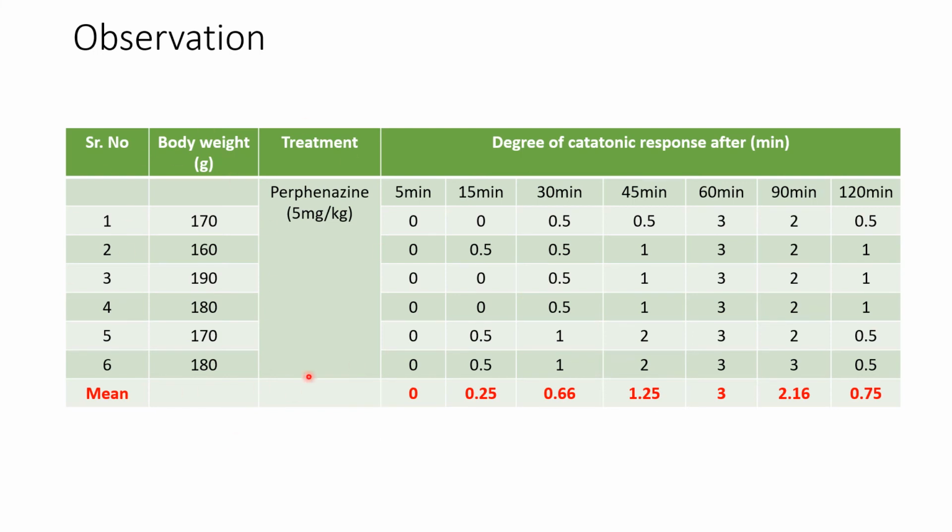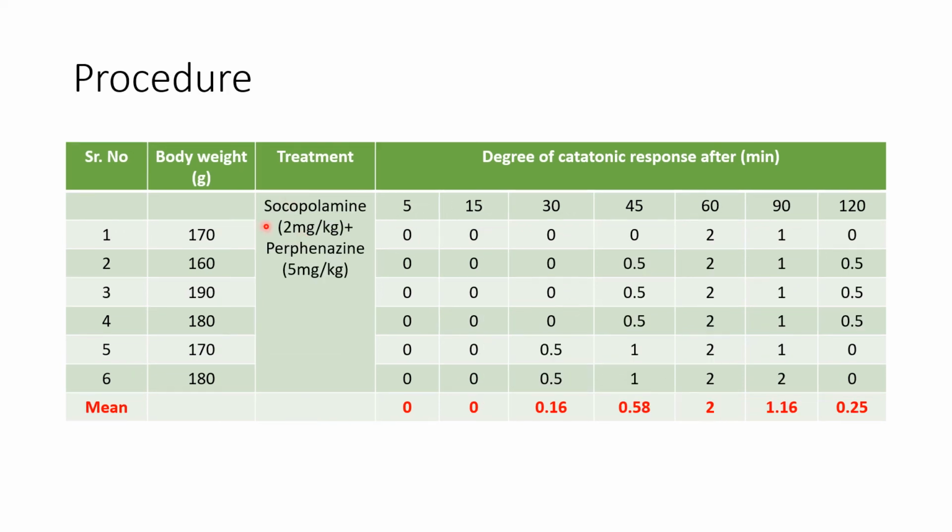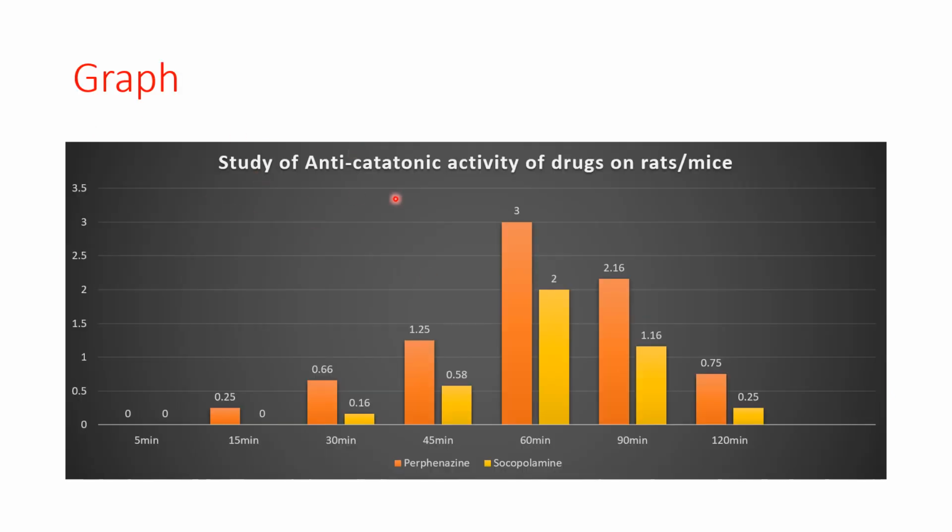So this is the observation table for perphenazine. You can see here the maximum catatonia is observed at 60 minutes, where it comes to 3. But when we give our drug, that is scopolamine, an anti-Parkinson drug, it reduces the catatonia to 2. So from 3 it is reduced to 2. Then we'll plot the graph.